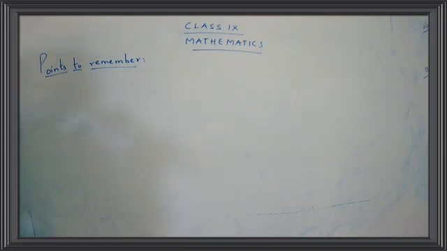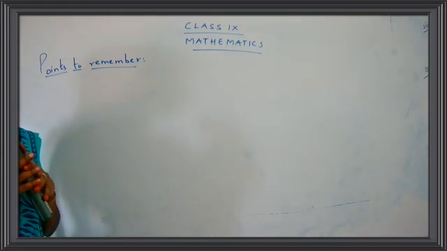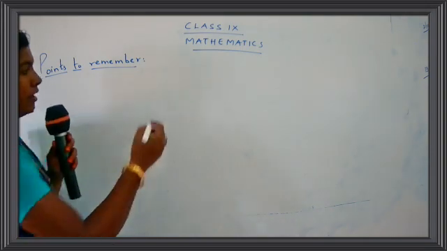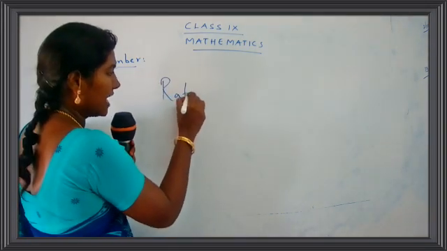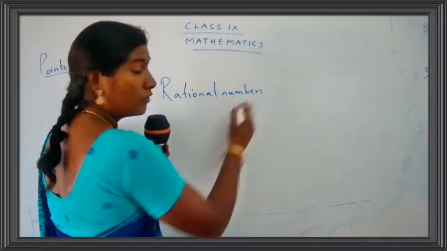Before we write down the points, let me explain to you a new topic in this lesson, children. So put your pens down and listen to me. This is a very, very important topic that you have to know. Okay, children? So now we have already studied about rational numbers. So in the previous classes, we have taken down some of the points.